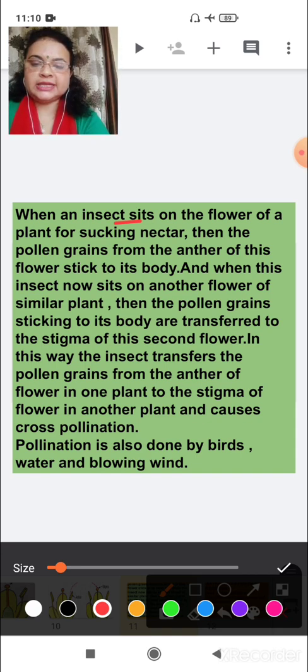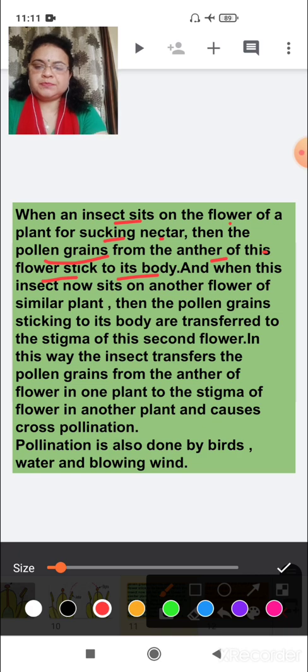So when an insect sits on a flower of a plant for sucking nectar, then what happens? Then the pollen grains from the anther of this flower stick to its body.